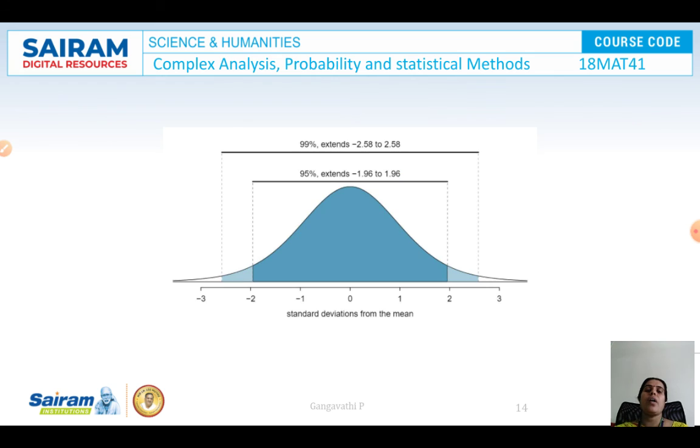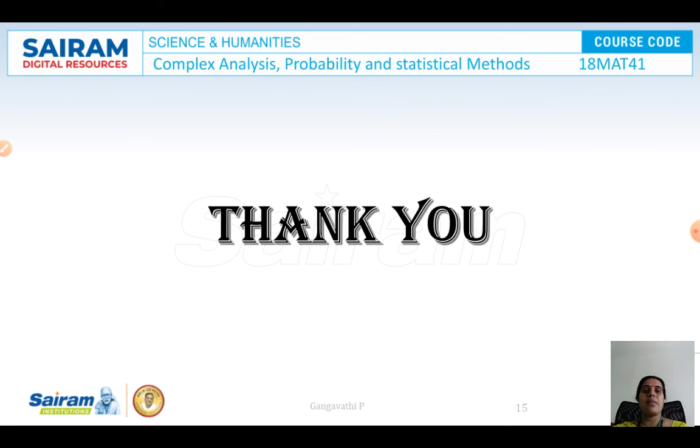The same thing for 99% is going to be this. You can see in the graph that this is for 95% and the outer one is for 99%. The standard deviations can be observed from this graph. So these are the basics about sampling, and in the next class we shall discuss about